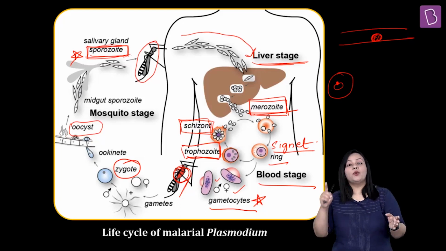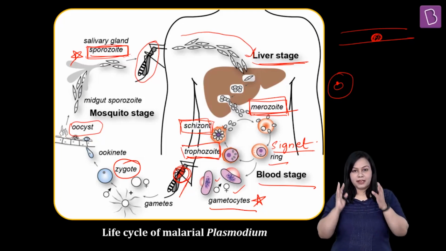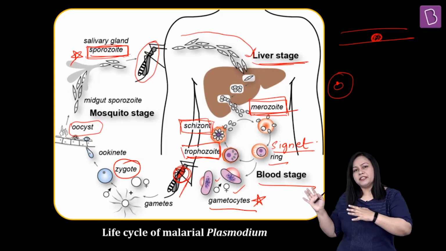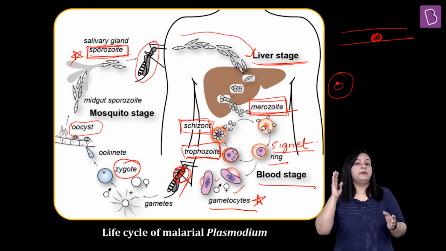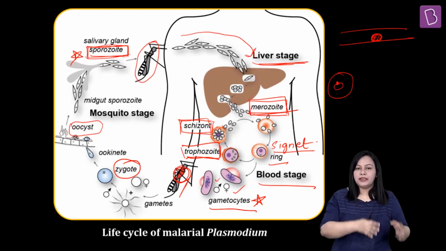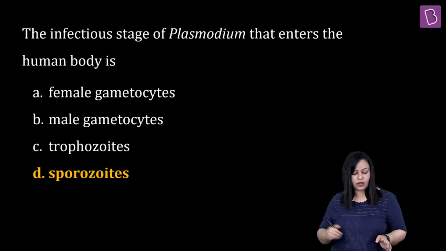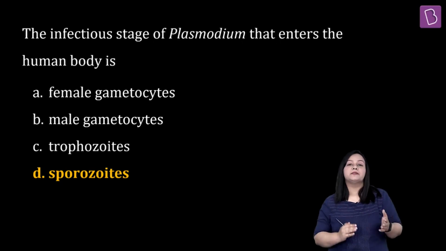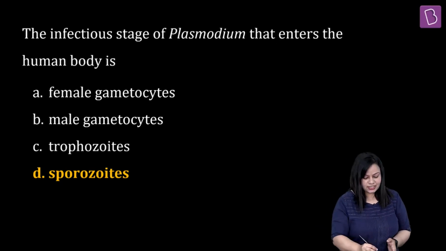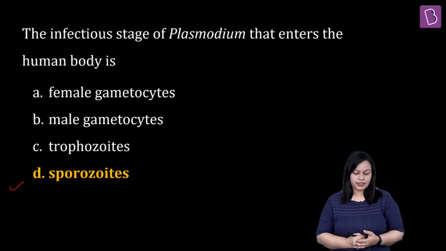And this is how the whole life cycle of the Plasmodium is going to get completed in the two hosts, primary being mosquito, the intermediate being the humans. Okay, तो इस क्वेश्चन के लिए आपका सही आंसर क्या होगा? The infectious stage of Plasmodium that enters the human body is, the answer to this is going to be sporozoids.